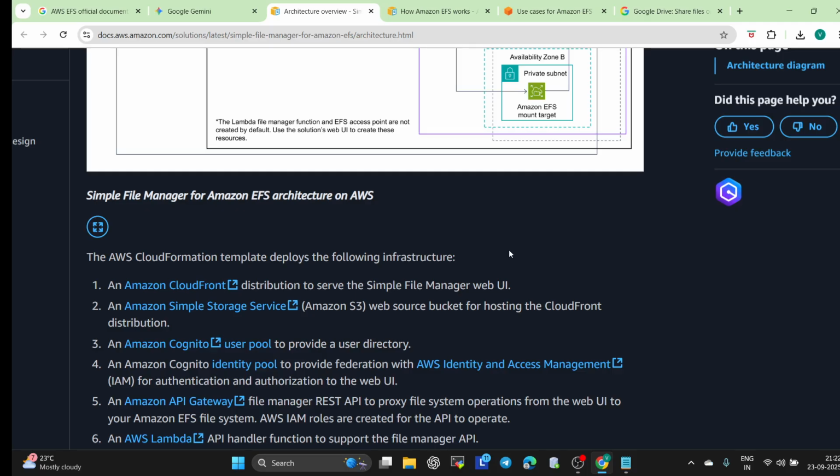So EFS, if I have to say, is like a shared folder in the cloud, always available, always scalable, for when your application or team needs to access the same set of files from multiple places. And EFS is the right solution. It saves cost, removes complexity, and ensures everyone works on the same data with durability.